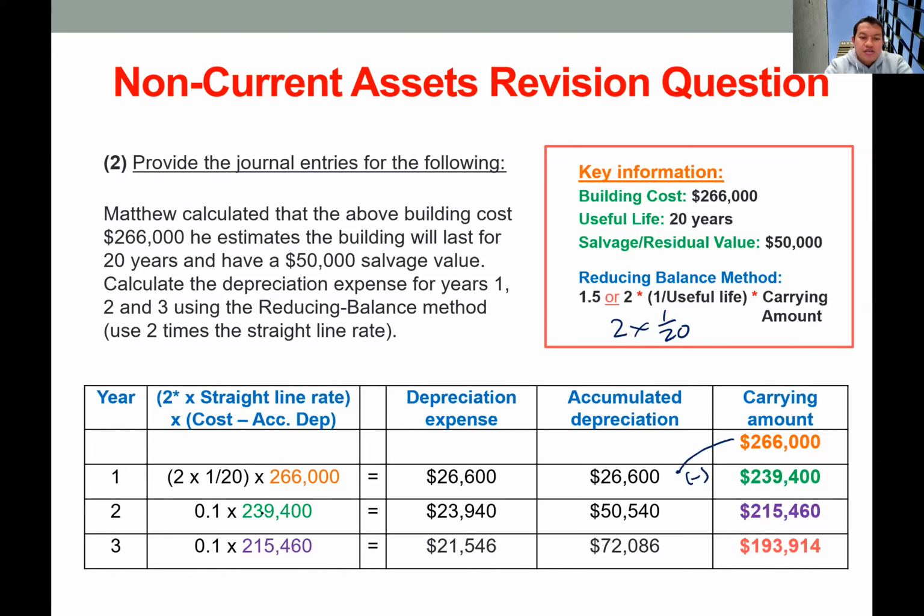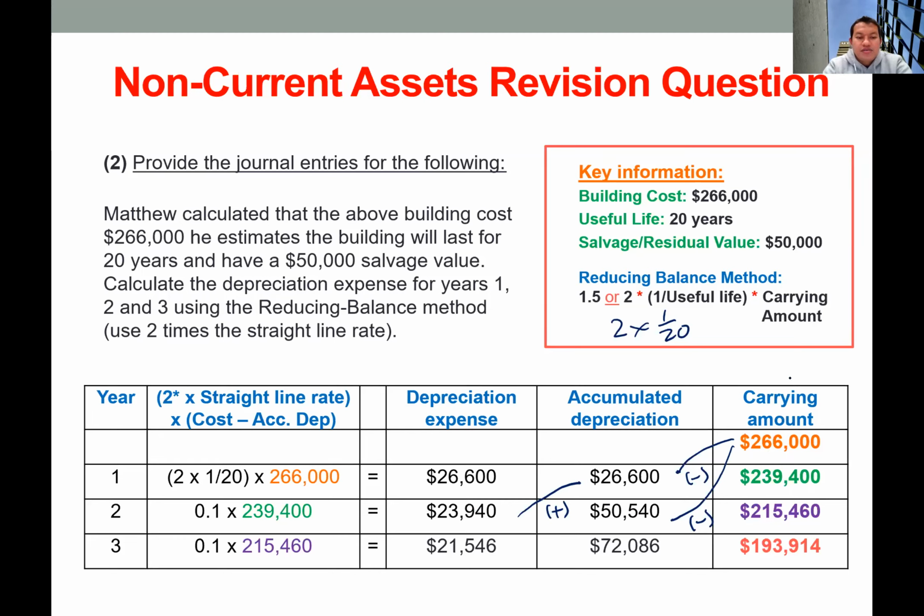So 239,400 multiplied by 0.1 gives 23,940, and we sum this with the previous year's depreciation to get 50,540. Then we calculate the book value by the end of year 2, which is 266,000 minus this, and we get 215,460.